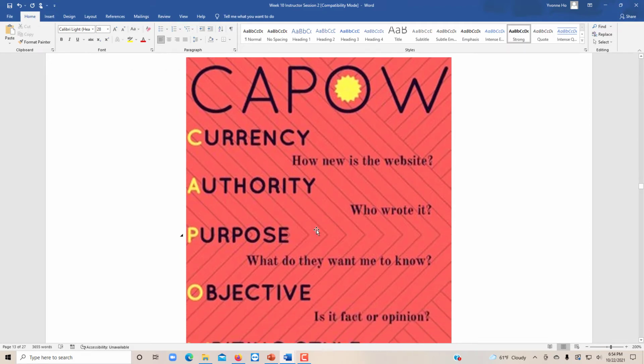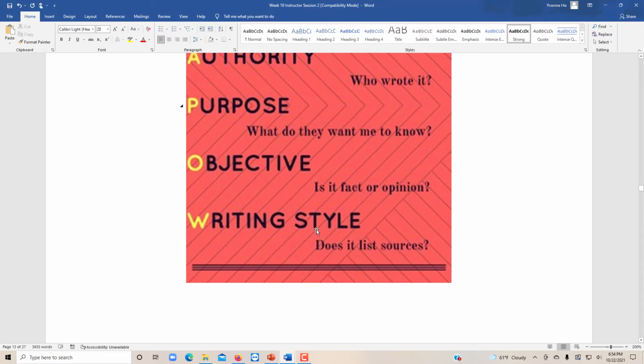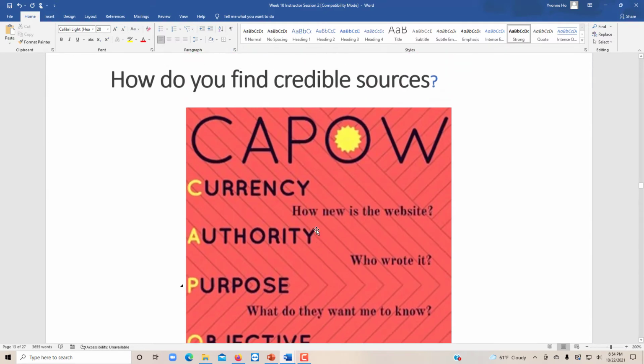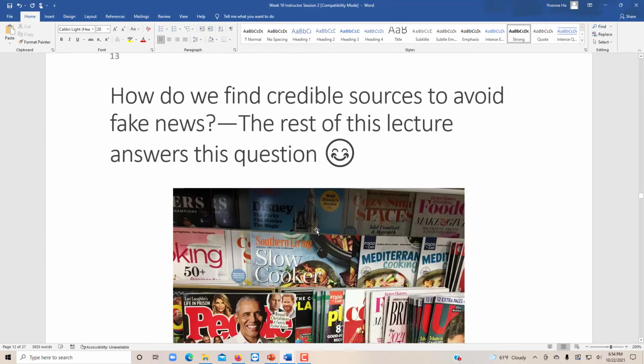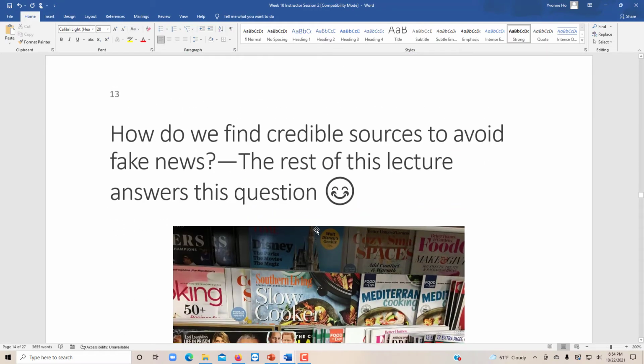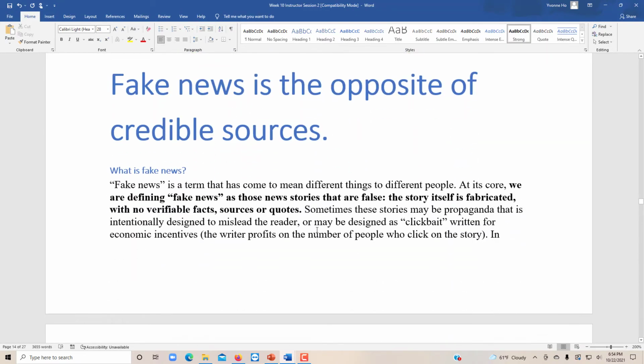Okay, so I'm going to go over all the different kinds of fake news. And obviously, you don't want fake news in your paper. So fake news is the opposite of credible sources. You want credible sources in your paper.